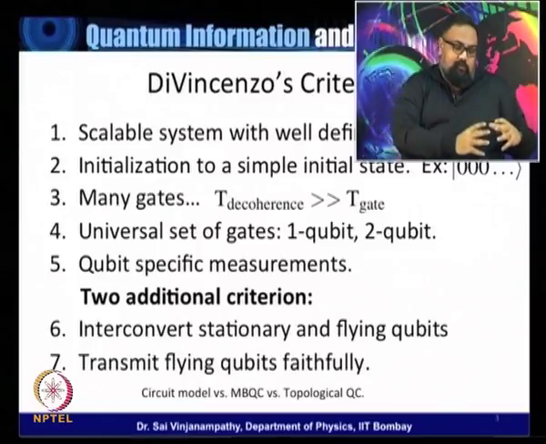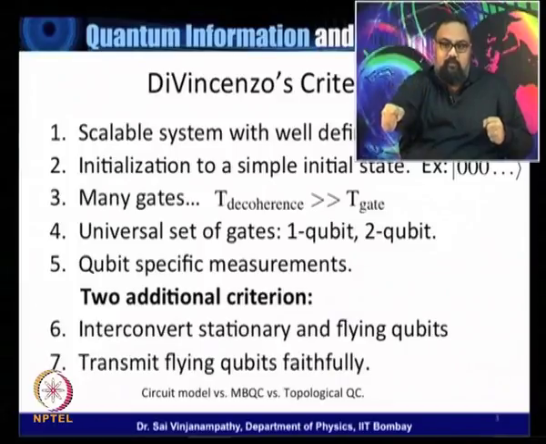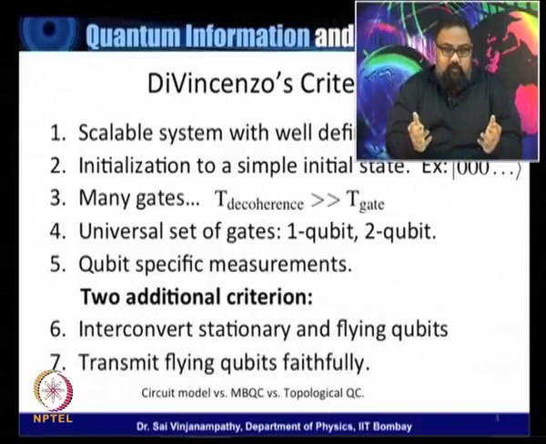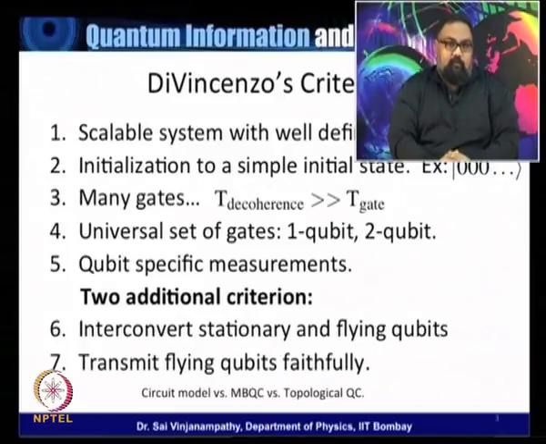A subsystem over here does something, and then maybe I want to pass this information on to the subsystem over there for it to do something else. This passing of quantum information must be possible. This is the demand that you have interconvertibility between stationary and flying qubits. And the second, the last demand, is basically that such a transmission of quantum information be faithful.